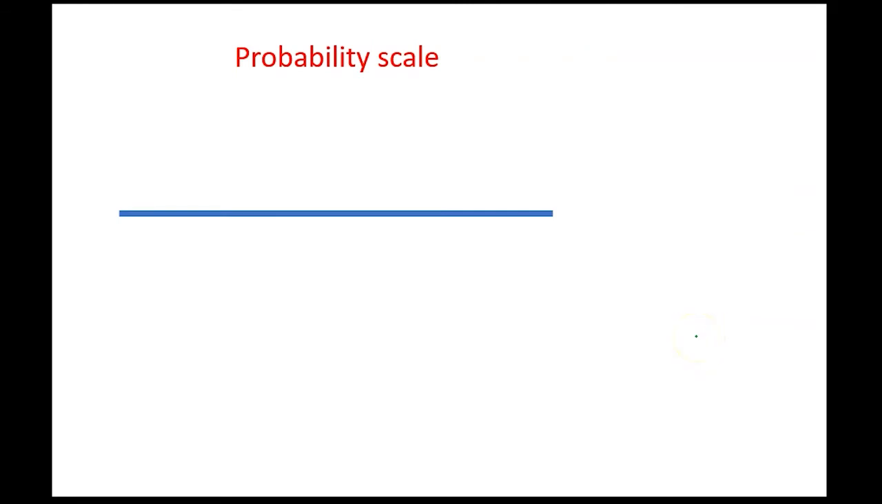Well, you need to understand the probability scale. Probability starts from 0 and has a maximum of 1. So halfway, we say 0.5. And obviously halfway between 0 and 0.5 is 0.25. And halfway between 0.5 and 1 is 0.75. So we can use this probability scale to describe probability.